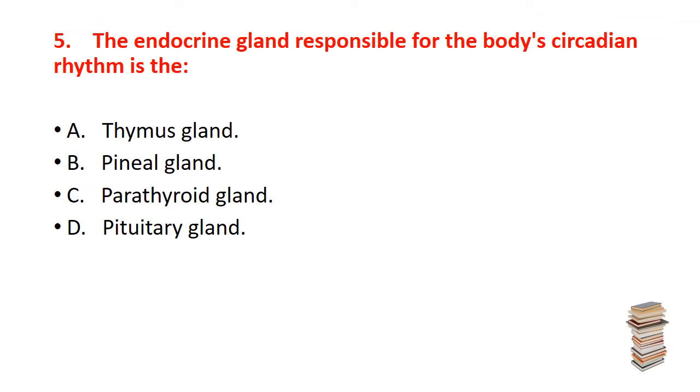Now, the fifth question is, the endocrine gland responsible for the body's circadian rhythm is, the option is thymus gland, pineal gland, parathyroid gland, and pituitary gland. The correct answer is B, that is the pineal gland, which secretes the melatonin and it is very responsible for the body's circadian rhythm.